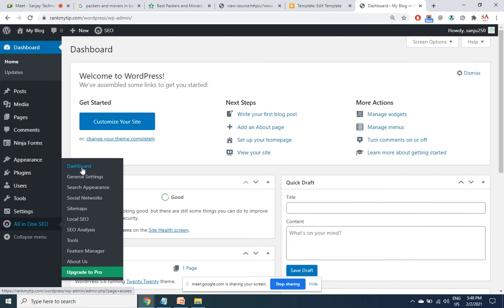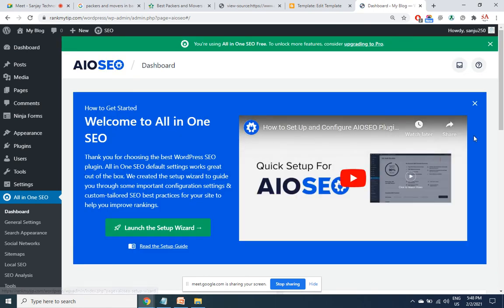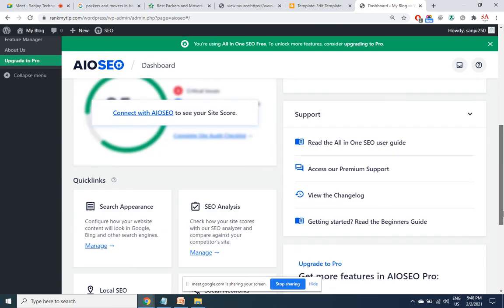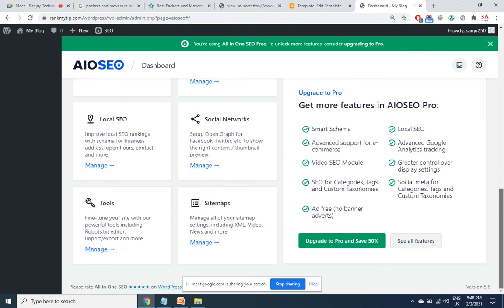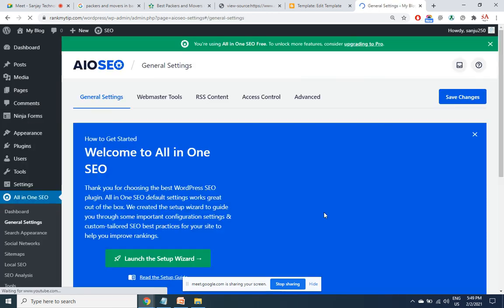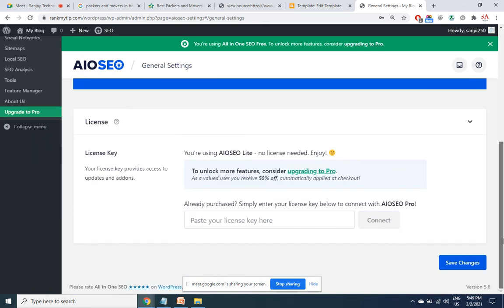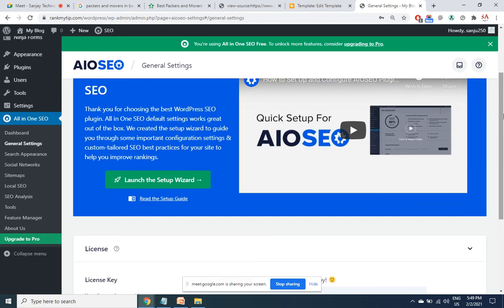Click on dashboard. General settings. It's asking for registration. Never asked before. So directly you would get the option here: title, description and keywords for the home page.